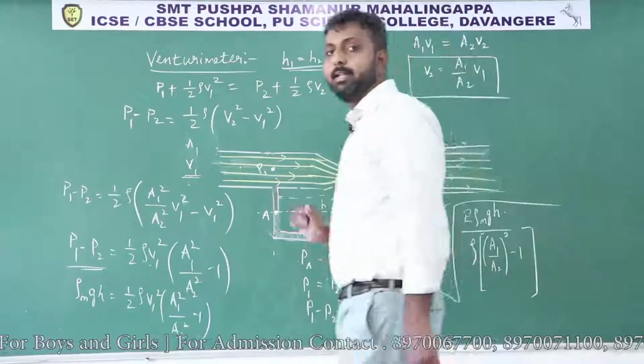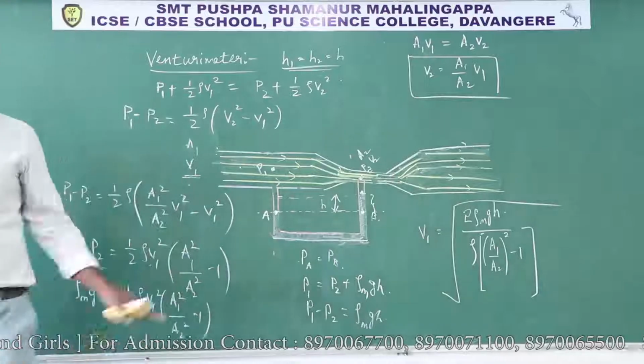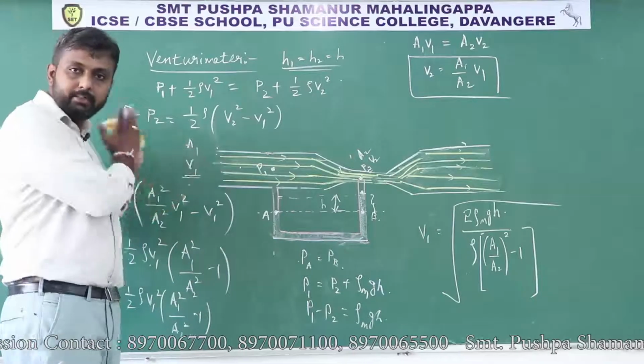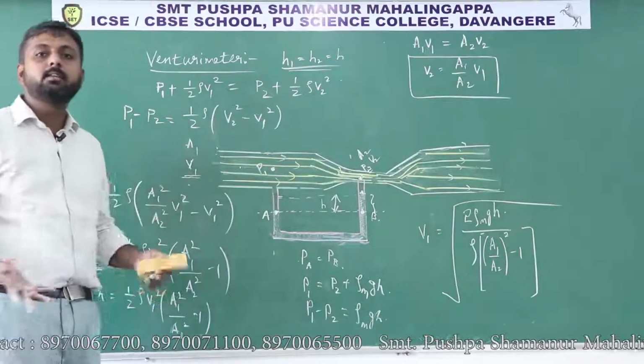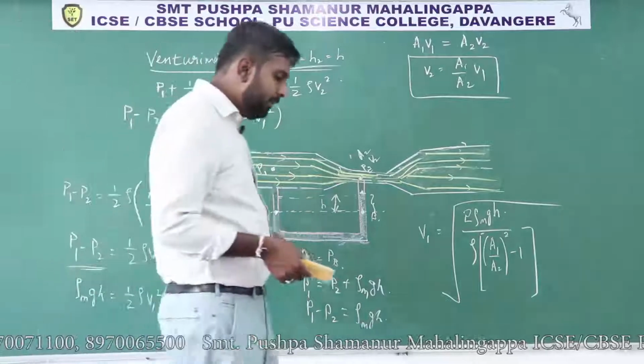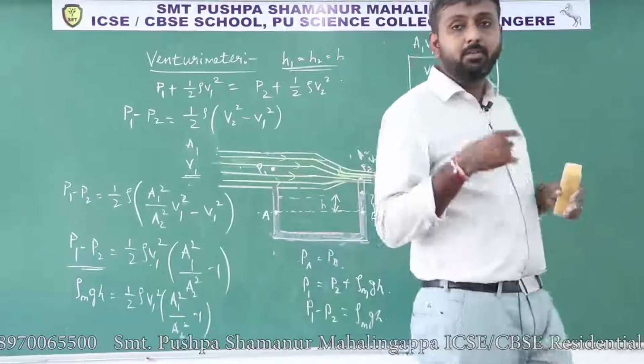This is the final expression. This is the velocity at this point. The fluid is entering from one side, right? That is the velocity. So like this we will measure the velocity of the flow of fluid